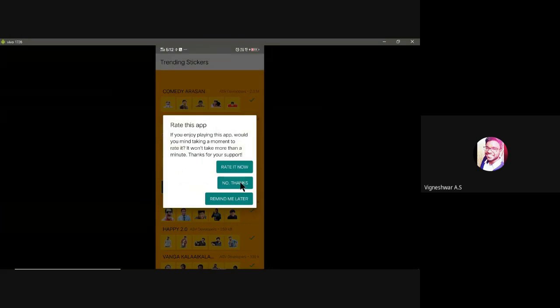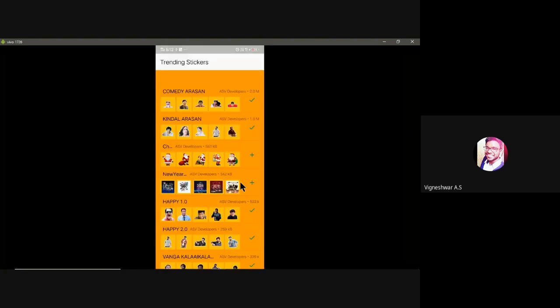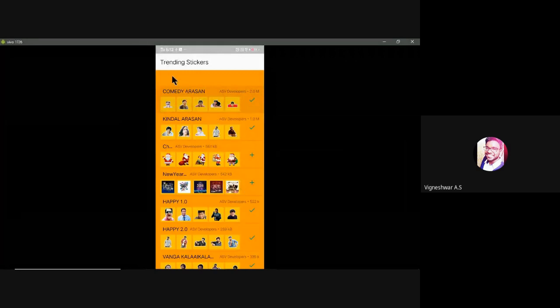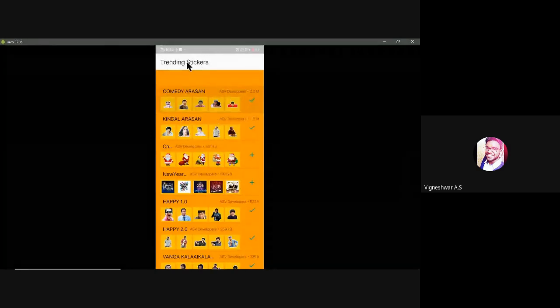I didn't know where I should get the source code, those steps. The thought went through my mind: can I make an app on my own? But now I'm holding my own sticker app. Here you can see trending stickers. This is a title, not a title column, a title row. Here we will be calling this a particular strand.